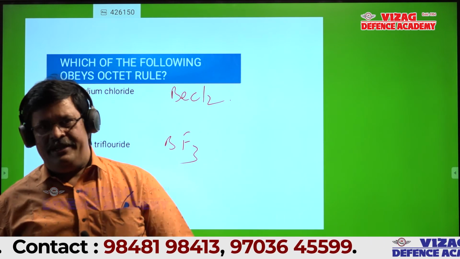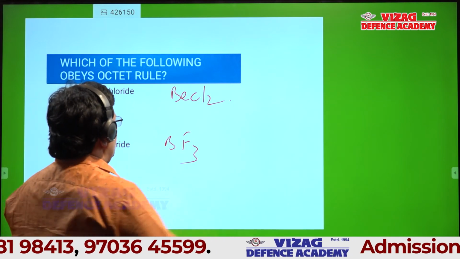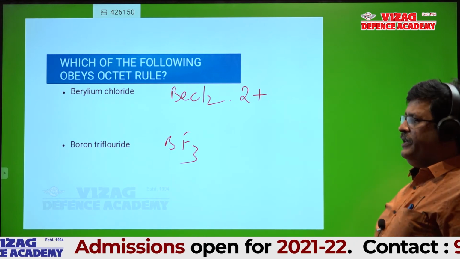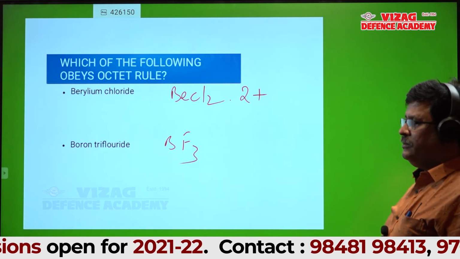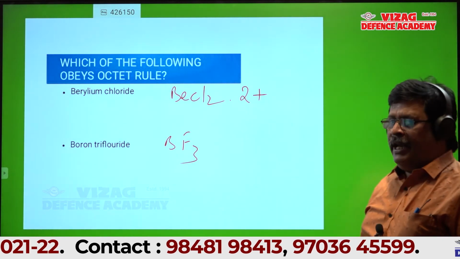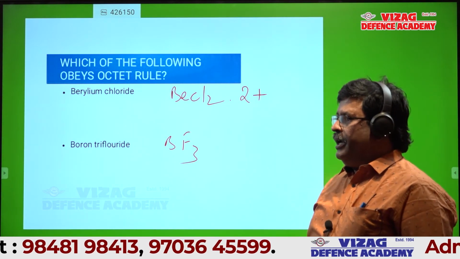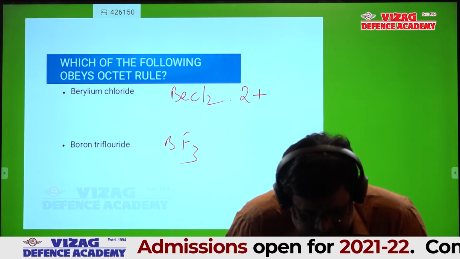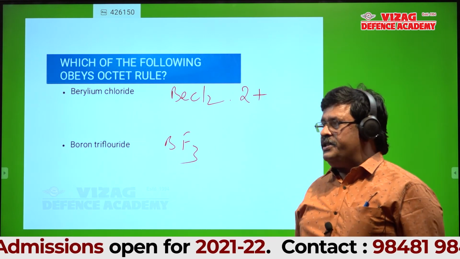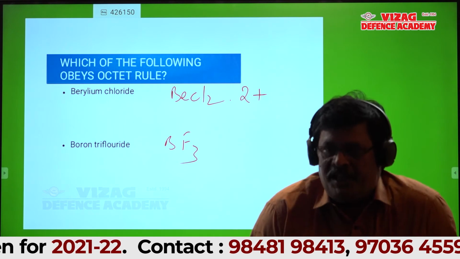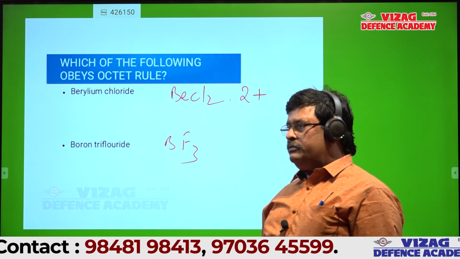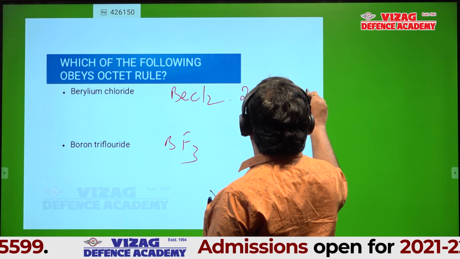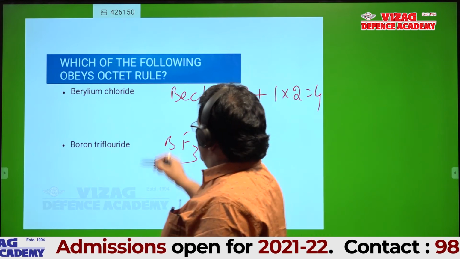How is it both obey? Beryllium is which group element? Second group. So beryllium contributes 2 electrons. Chlorine contributes how many electrons in the bonding? Chlorine is which group element? Chlorine, not carbon here, is 7th group. So chlorine requires how many electrons for octet? 1. So each chlorine contributes 1, 2 chlorines contribute 2, so total electrons 4, so it disobeys.